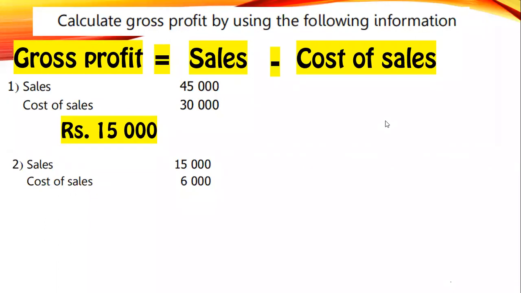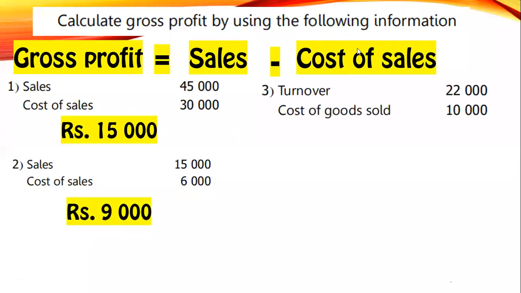Sales 15,000, cost of sales 6,000. Therefore, your gross profit is rupees 9,000. Can you find out the answer for this, everyone, quickly? You all can understand easily. Turnover means sales. Sales 22, cost of goods sold 10. Therefore, your gross profit is 12,000.